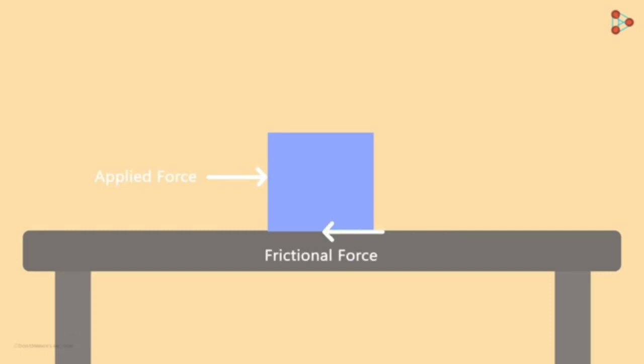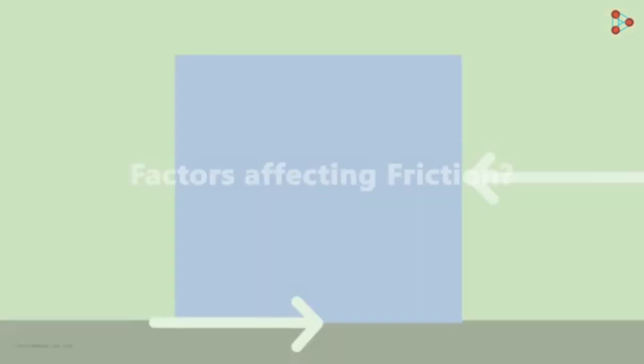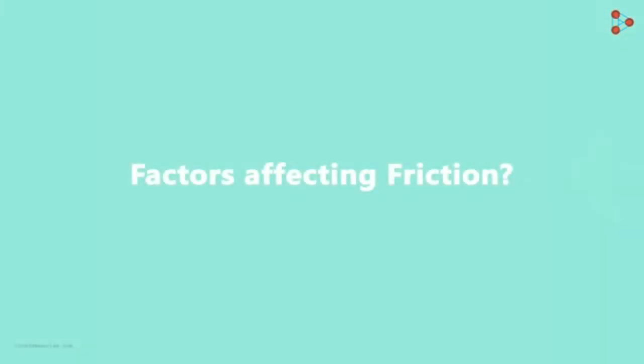Here's a cube that's placed on the table. We know that if we are pushing the cube in this direction, then the force of friction will act in the opposite direction. If we apply a force towards the left, then the force of friction will act towards the right and vice versa. The force of friction will always oppose the applied force. What are the factors that affect the friction?